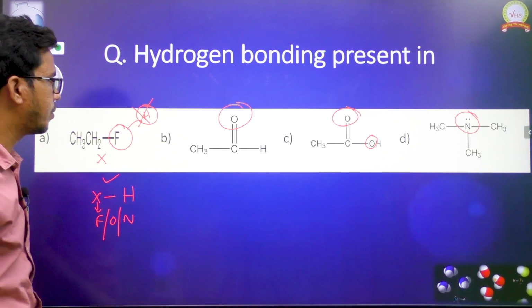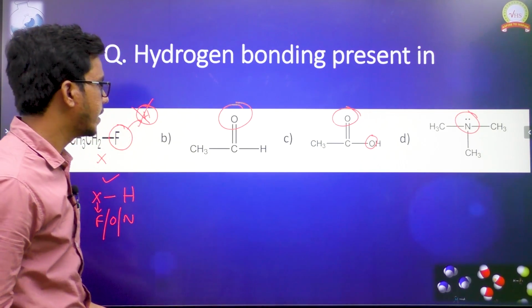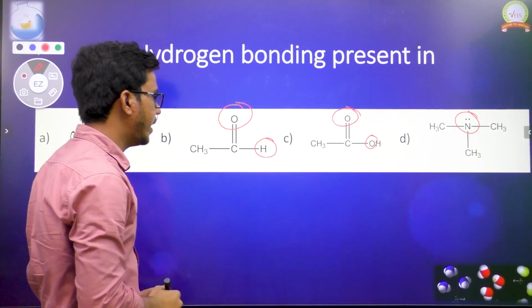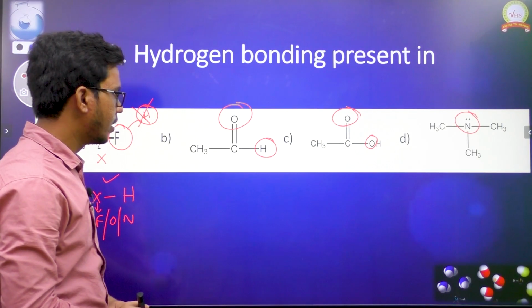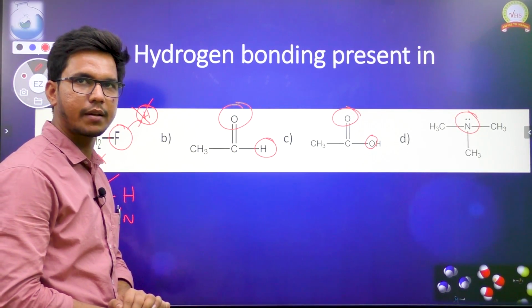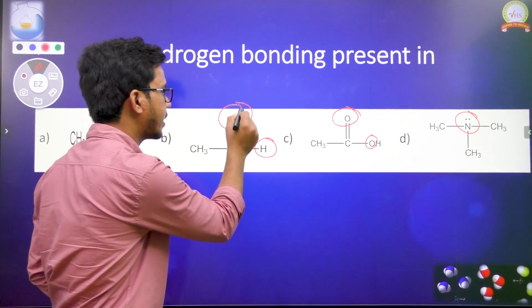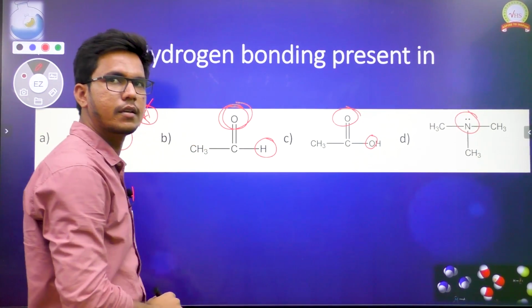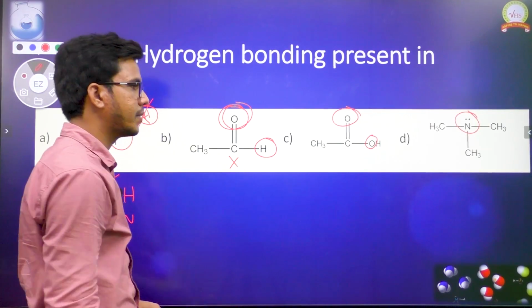Let us take the second example here. We have an aldehyde. Here hydrogen is there. Many of the students will get confused here. Hydrogen is there and an electronegative atom also is there, but the hydrogen must be connected to oxygen, not to the carbon. That's why this one also won't form hydrogen bonding.